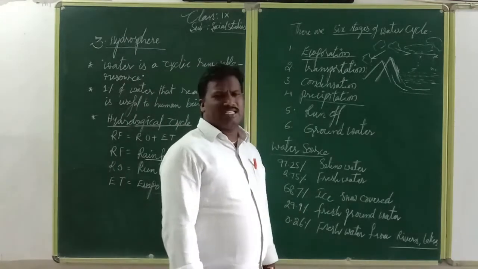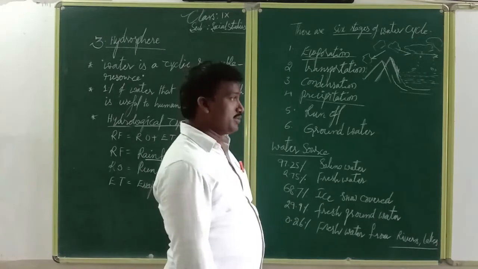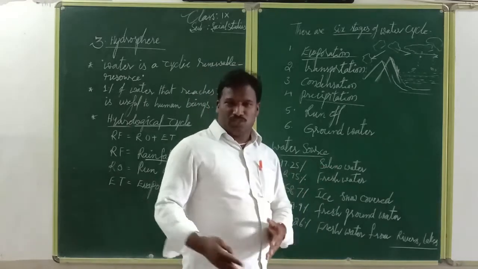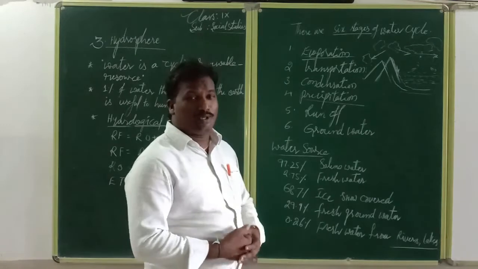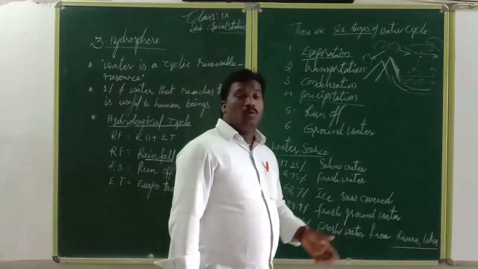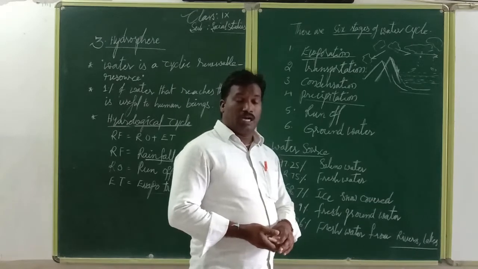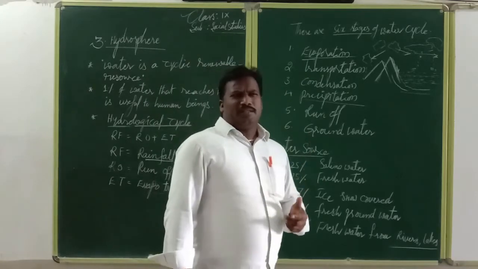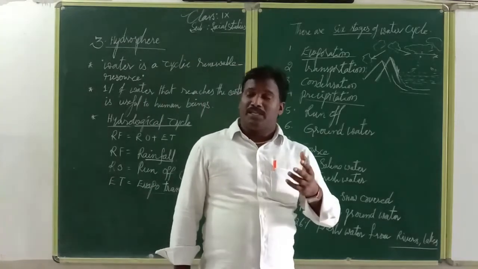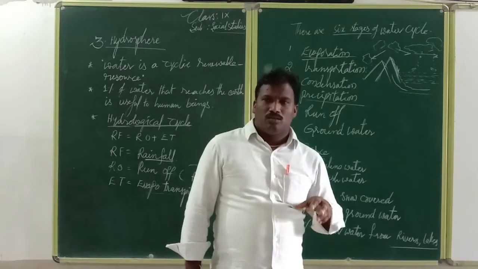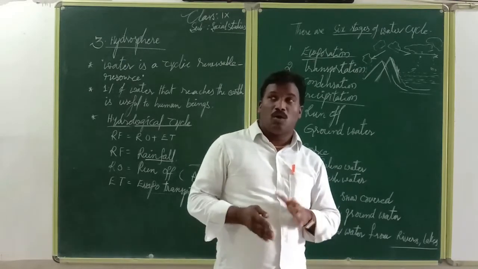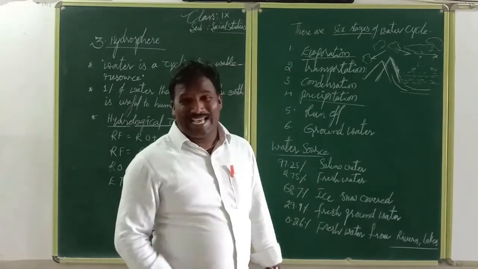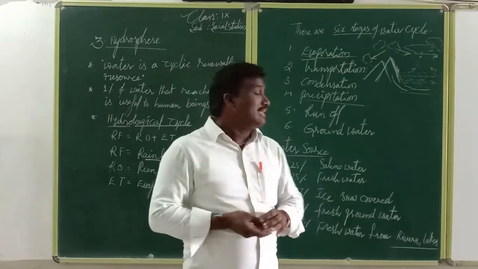Already we discussed what a cyclic renewable resource is. We use abundant water from different sources. According to research and textbook writers, now we come to how water is available on the surface. Generally on the surface, big water bodies are called oceans and continents. The water body covering the area is called ocean. Mainly, ocean water is saline.